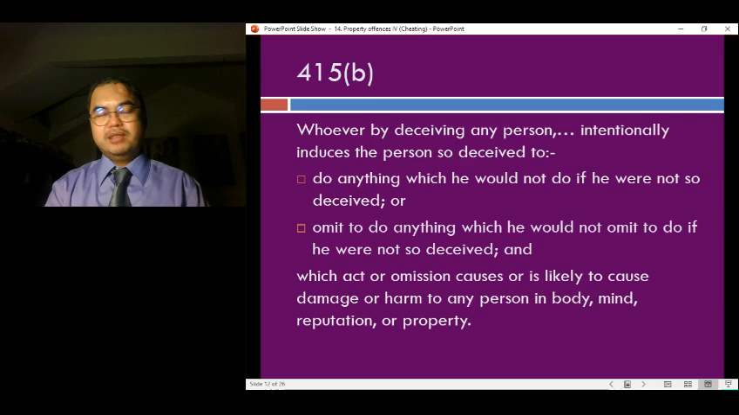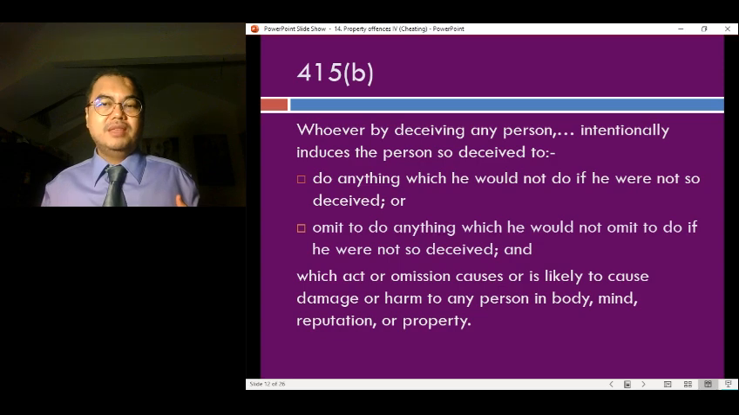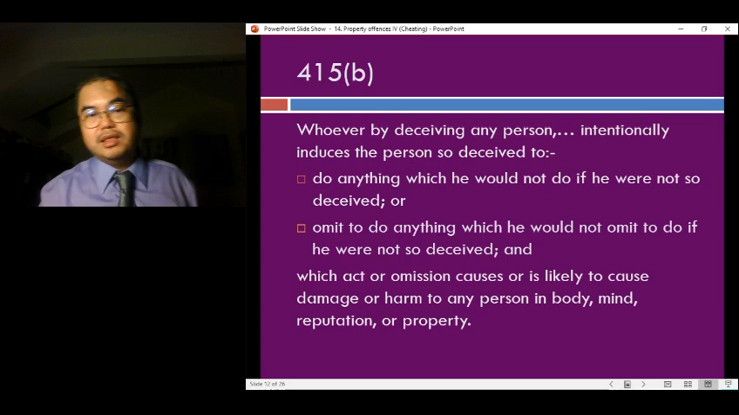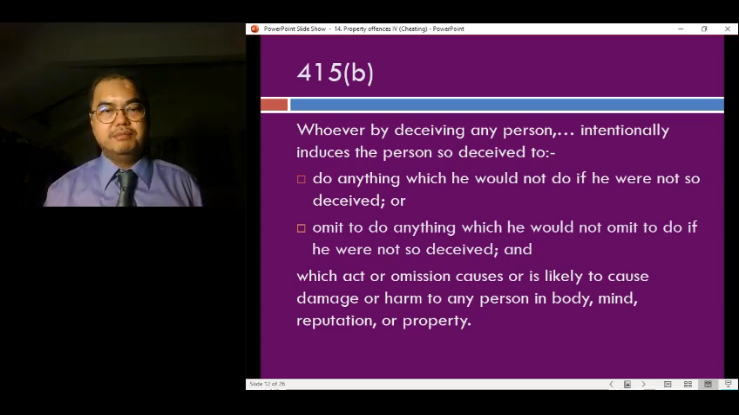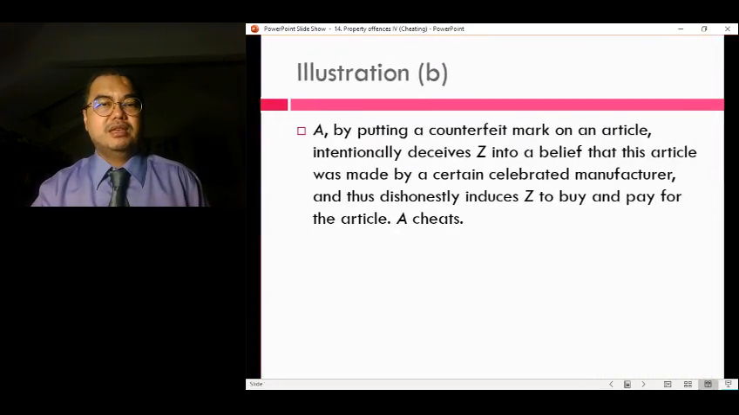So he will do something that he would not have done if he wasn't deceived, or he will omit to do something that he would not have omitted to do if he was not so deceived. And this act or omission is likely to cause damage or harm to anybody in body, mind, reputation, or property, right? Damage or harm in body, in mind, in reputation, or in property. So this is the second way of how cheating can be committed.